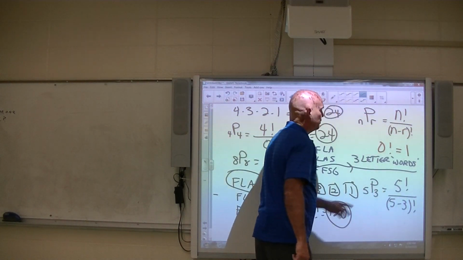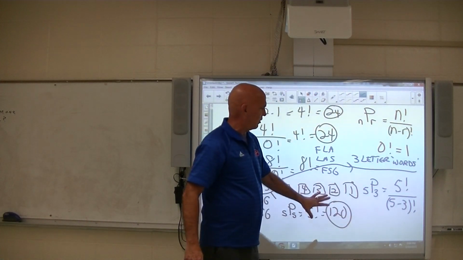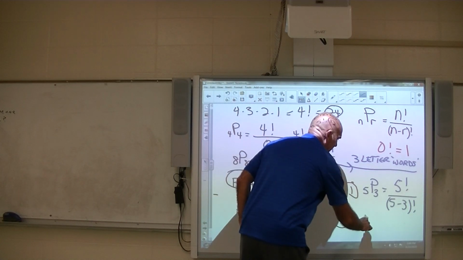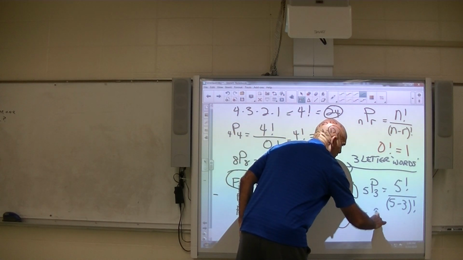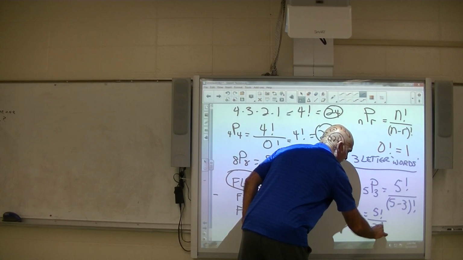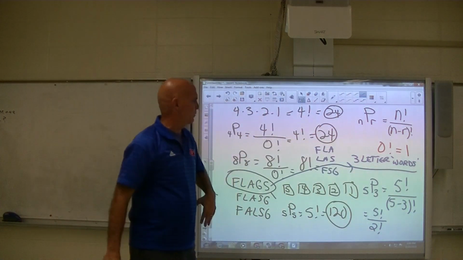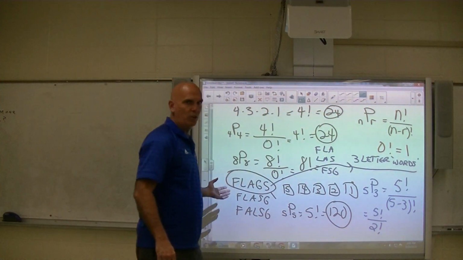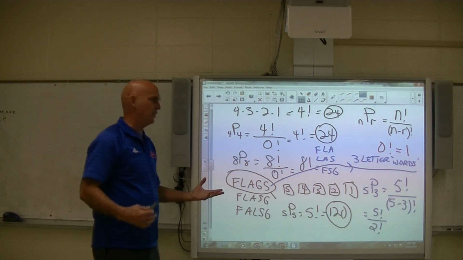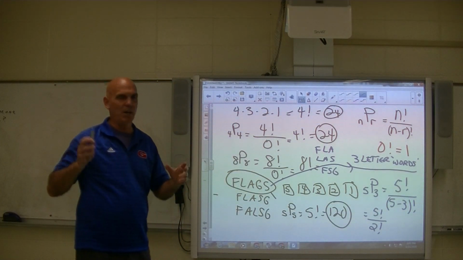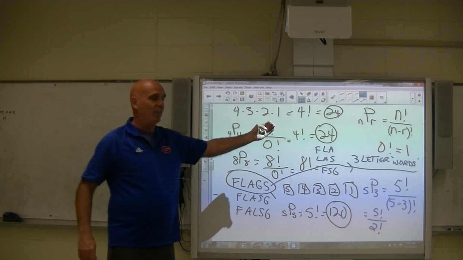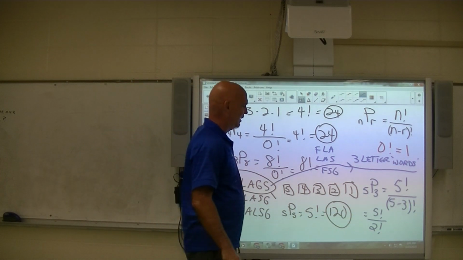Alright, so just learn this formula, figure out what n and r are, and it makes perfect sense because the idea here is this: you don't have as many permutations here as you would have over here because you're only using 3 letters. How many less? Well, it's kind of hard to think about, but it comes out to be divide by 2 factorial, and that's what it comes out to be.